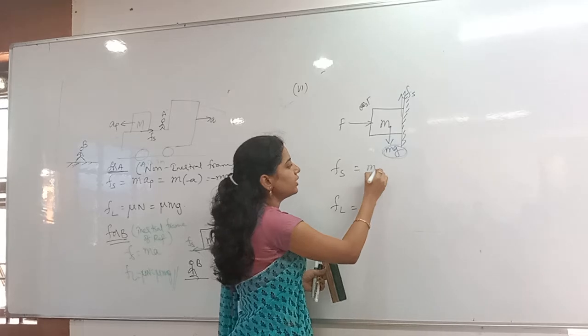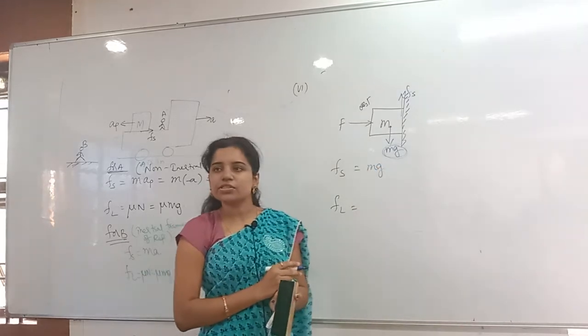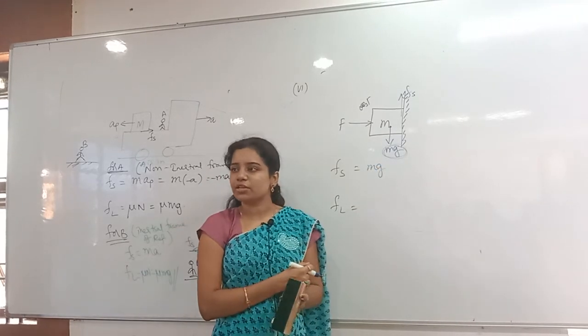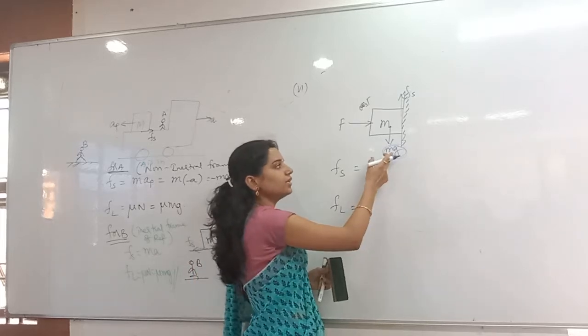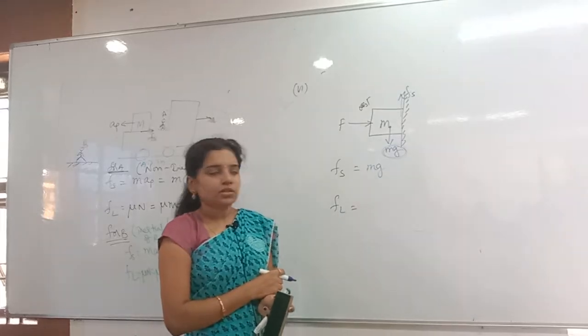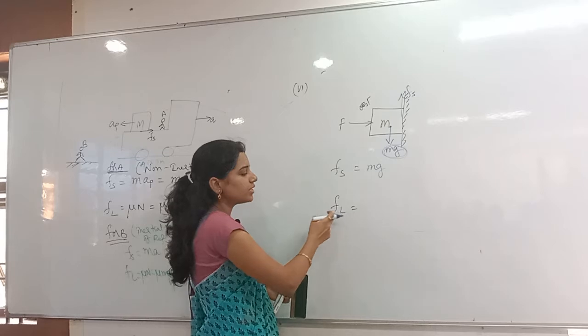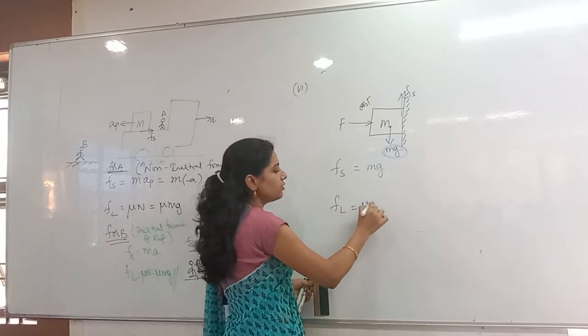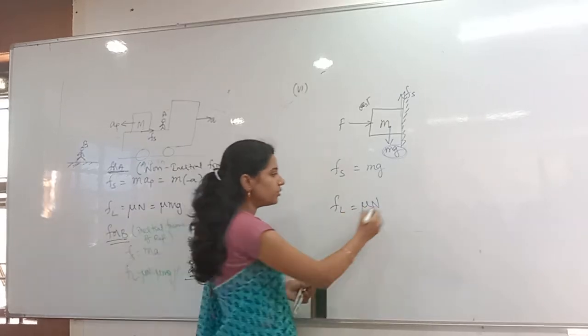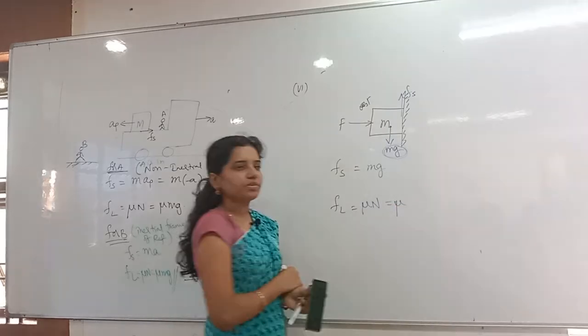Now what can you tell? Fs is equal to what can I write? Mg. Fs is equal to the force only, no? External force only. Which is the external force here? Mg is the external force. Now you come to the Fl. What is the Fl formula for us? Mu into normal reaction. And normal reaction is nothing but what?